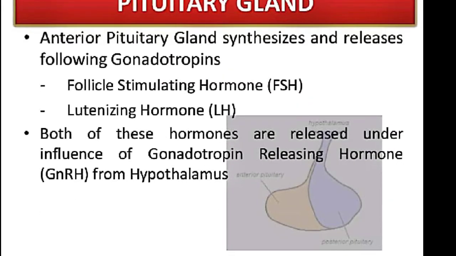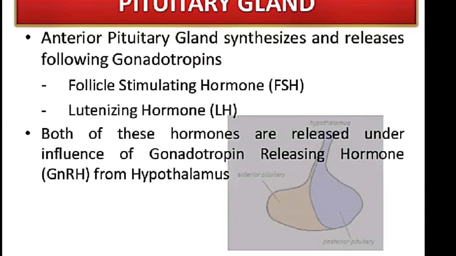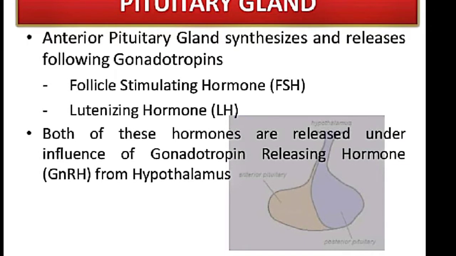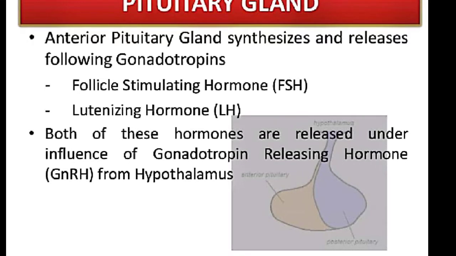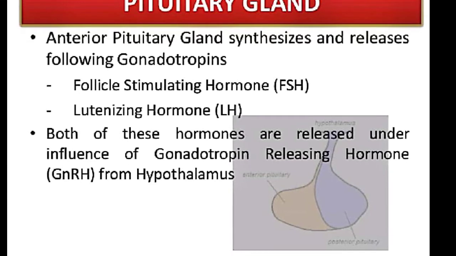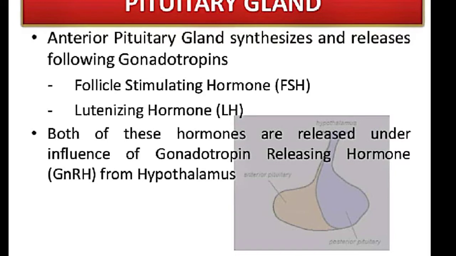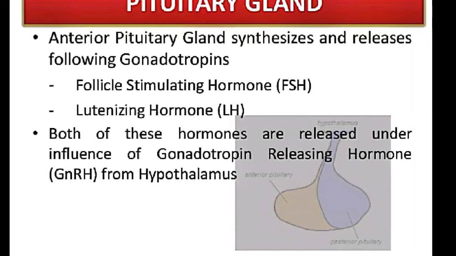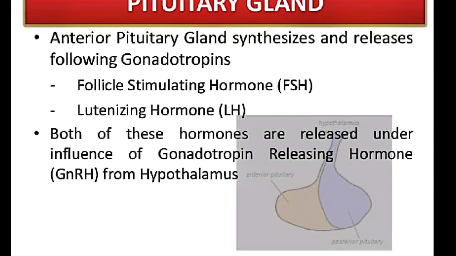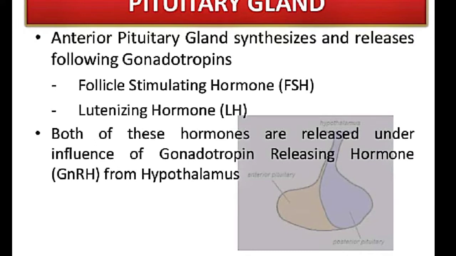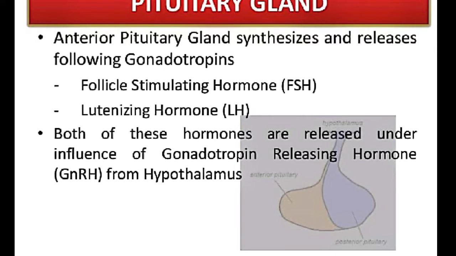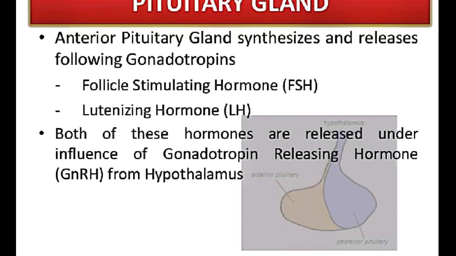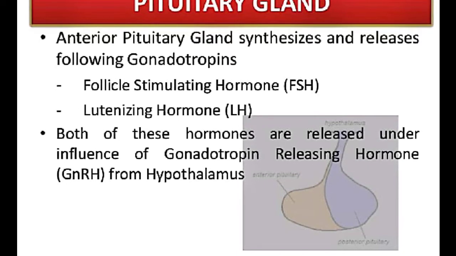The pituitary gland is divided into the anterior and posterior pituitary. Various hormones are secreted from each, and the hormones responsible for the menstrual cycle are secreted from the anterior pituitary gland. They are also known as the gonadotrophins or the sex hormones. These are the follicle stimulating hormone and luteinizing hormone in females.